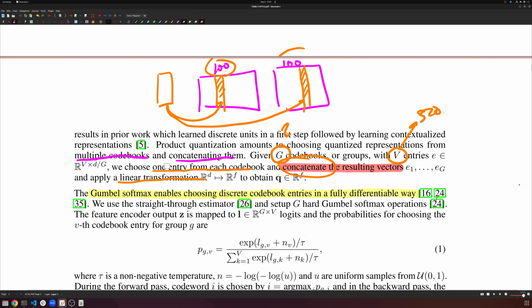Now, here's one key step. How do you choose a vector? How do we choose the code? Well, in VQVAE, right, in VQVAE, they use MSE, right?